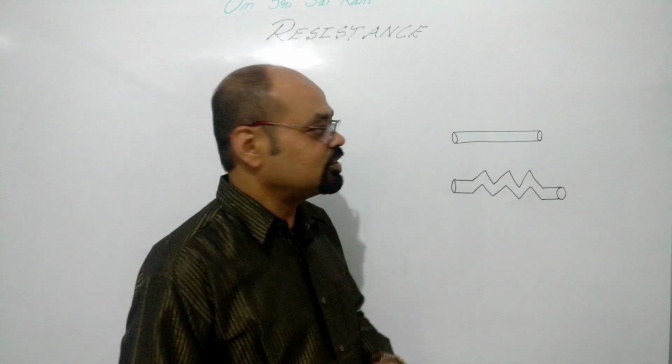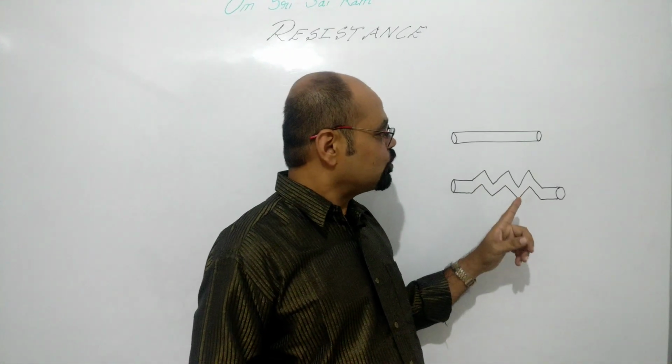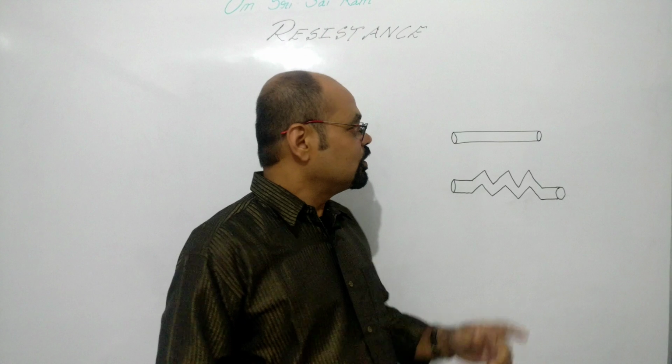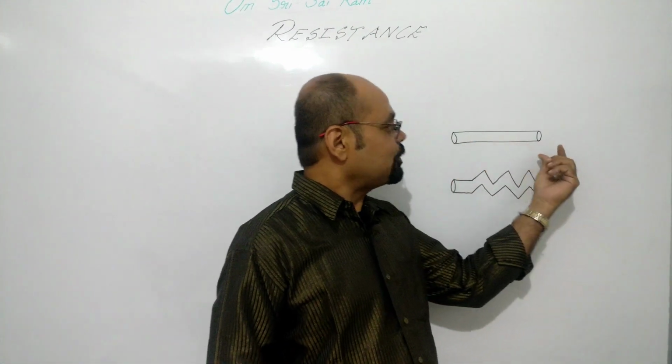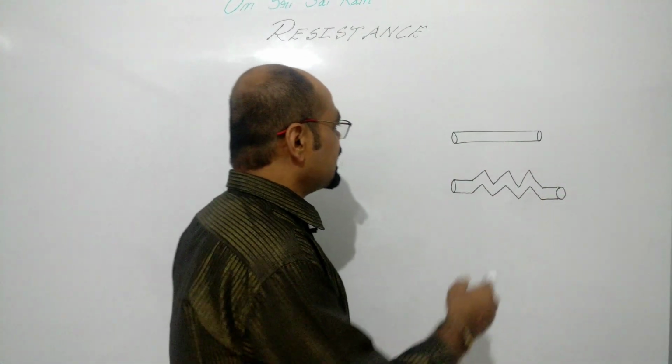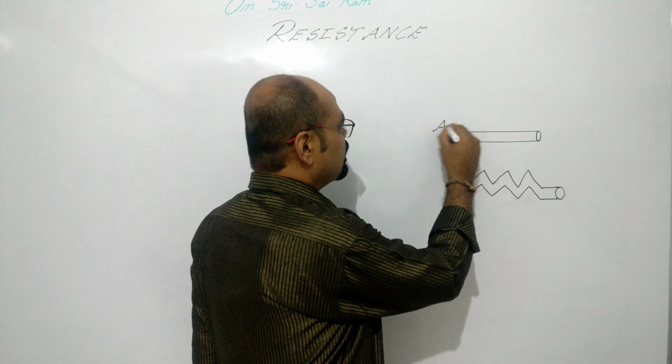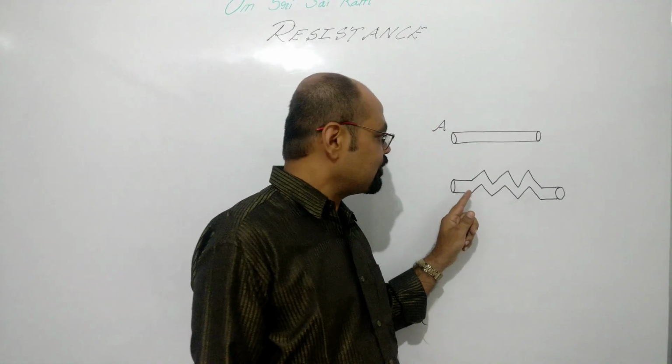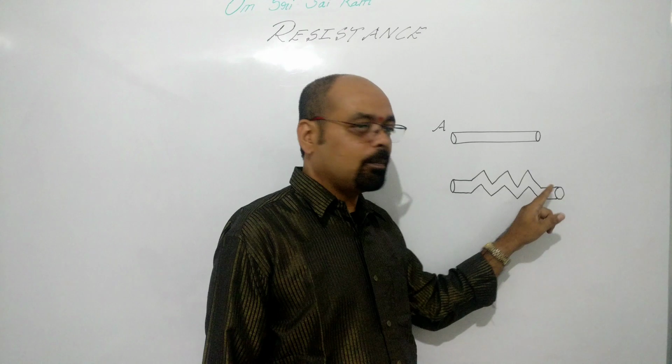My dear students, you can find here two pipes, right? One pipe is a straight pipe. Okay, let's take it as pipe A, and the other pipe is a zigzag pipe.